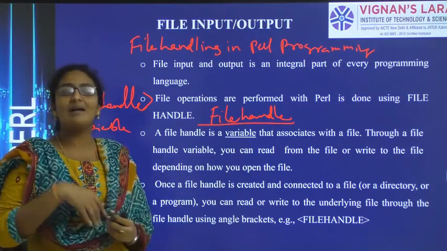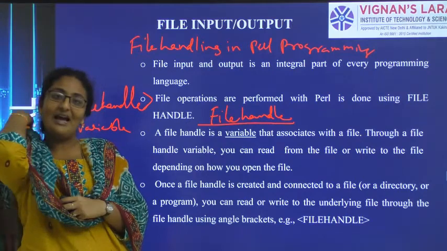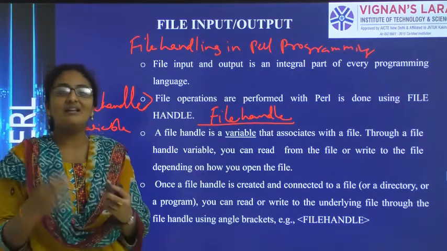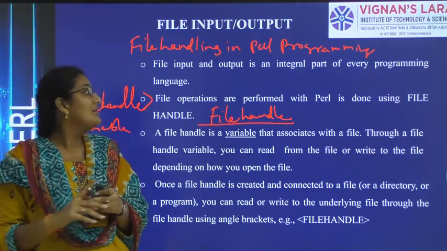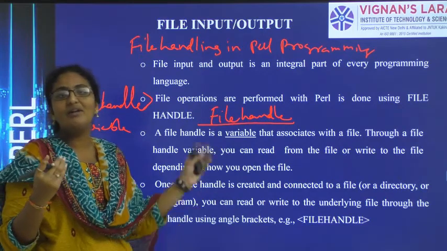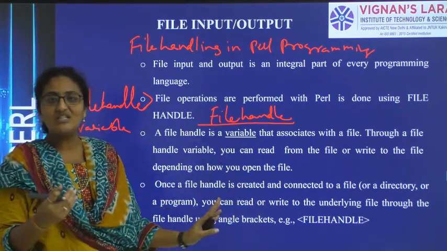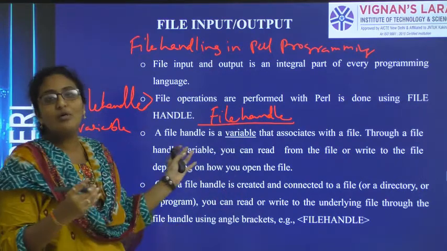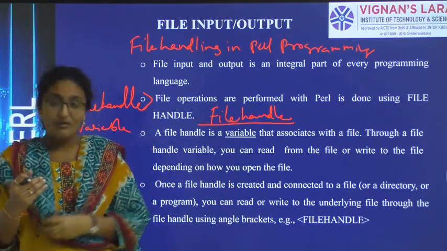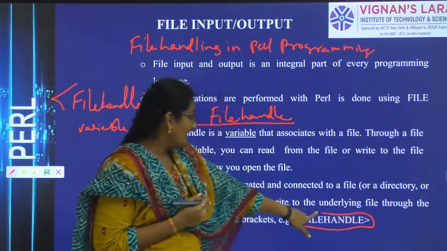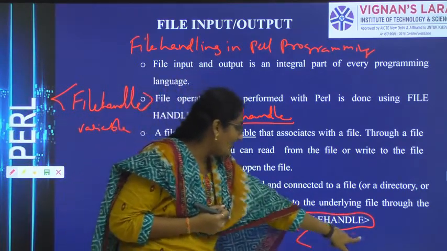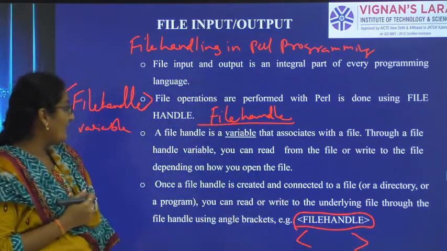Now we are discussing file operations, or file handling methods. For handling the file, we just need to do either read, write or append. To do these we generally need some method, but in Perl programming we have a variable. What is the name of the variable? File handle, in the angular braces. This is the name of the variable.